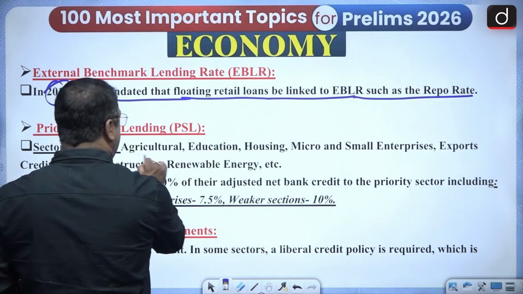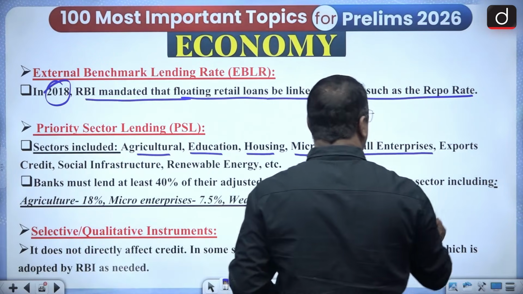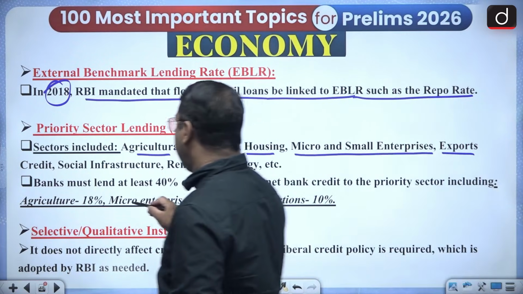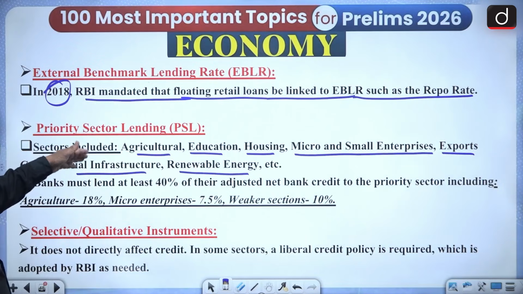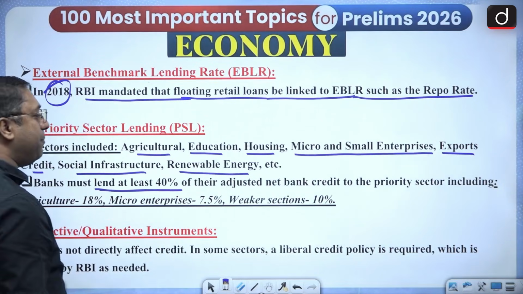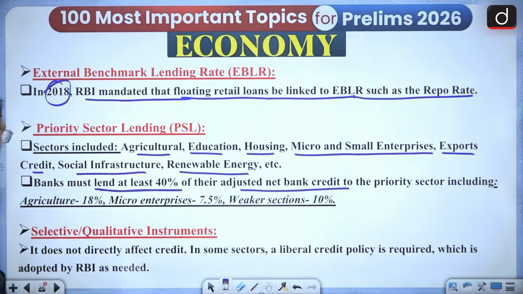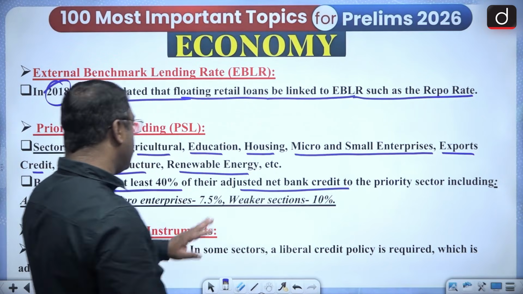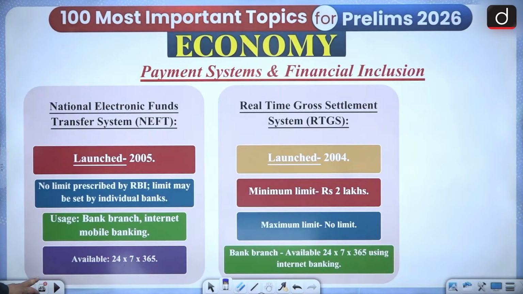And this can be for agriculture, education, housing, micro and small enterprises, export credit, social infrastructure, renewable energy. And the banks must lend at least 40% of their adjusted net bank credit. Okay, and agriculture 18%, micro enterprises and all. I'll give you a separate lecture on this, don't worry.